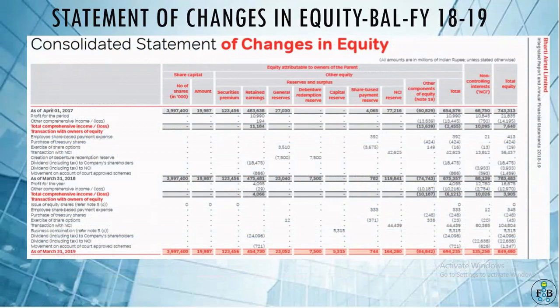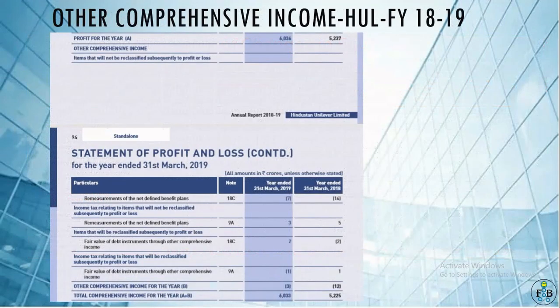This is an example from Bharti Airtel Limited financial year 18-19, and they have also shown consolidated statement of change in equity, with detailed information. So when you find this in a financial statement, you will not get surprised next time.